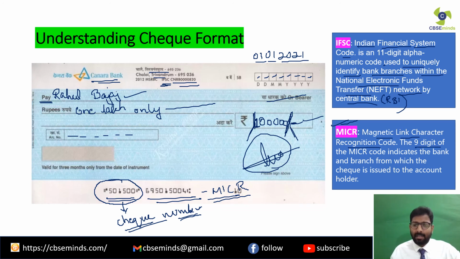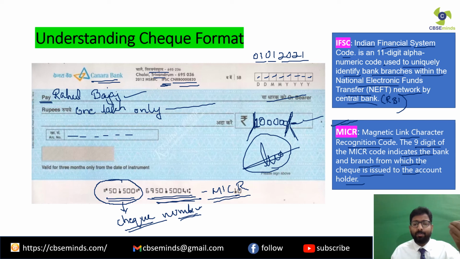The 9 digits of the MICR code indicate the bank and the branch from which the check is issued to the account holder. For example, the MICR code is whatever is the number over here, it is a 9-digit number. What it means is that this code tells which bank has issued the check.